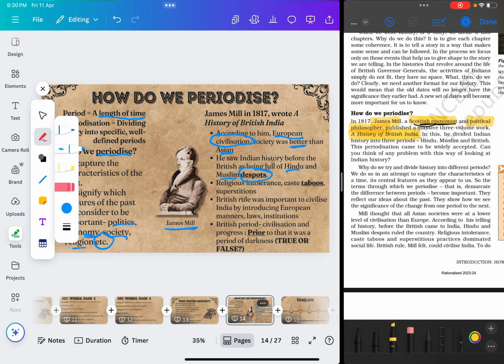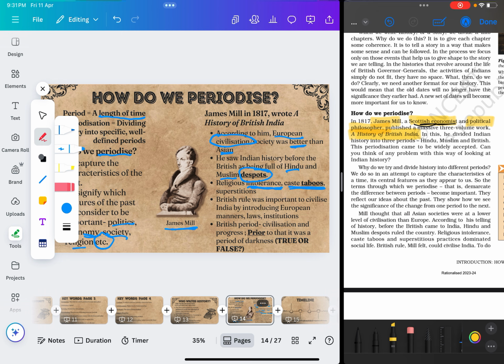Apart from that, he's saying that there was a lot of religious intolerance. What does intolerance mean? Tolerate means सहन करना, to bear. So intolerance is the opposite, not being able to bear. And what are they not able to bear? He's saying different religions could not tolerate each other or live with each other. There were caste taboos. As I already told you, what is a taboo? Something that society does not accept.